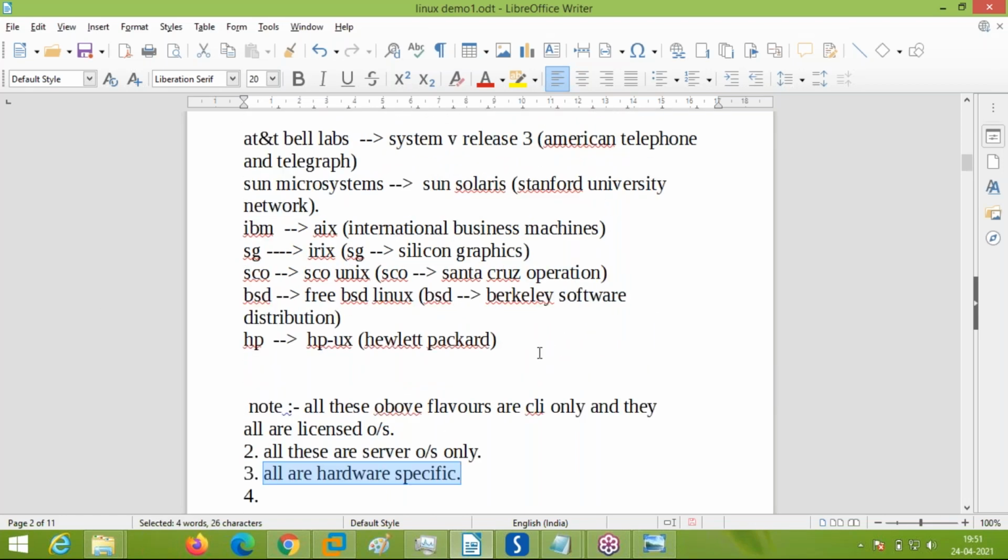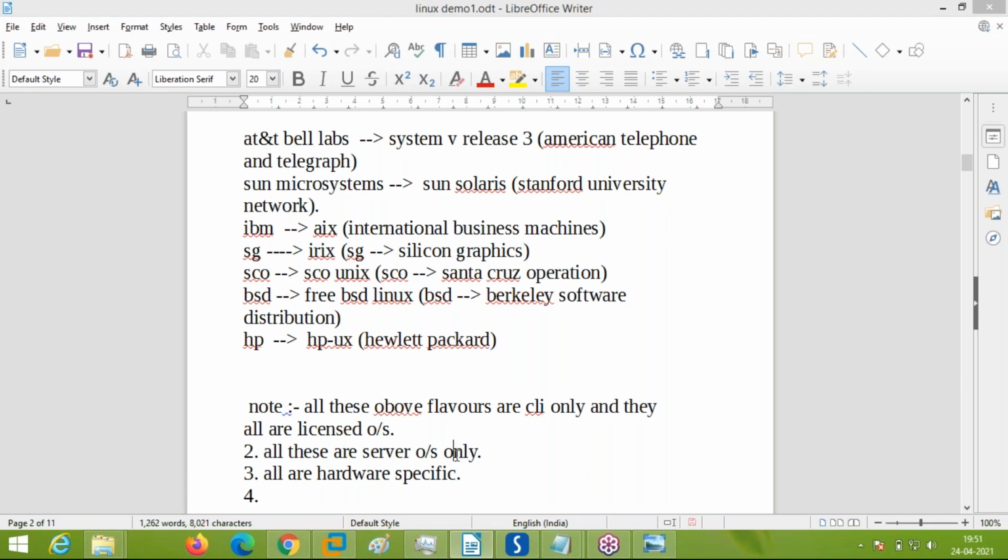You can't take the Sun Solaris or System V Release 3 operating system created by AT&T Bell Labs or Sun Microsystems, or HP Unix, HP-UX, and install it on your Intel based hardware. They need their own specific hardware. It means if you want to buy a Sun Solaris operating system, it cannot be installed on any other hardware platform. You have to buy Sun SPARC machines, hardware from Sun Microsystems, to install your operating system.